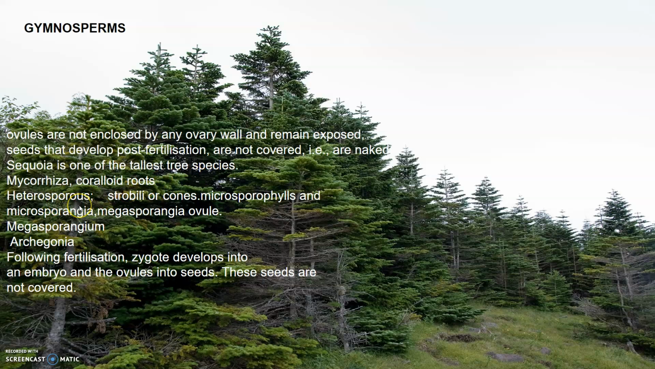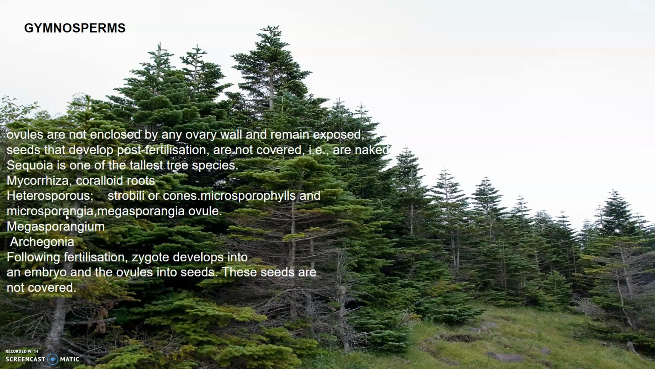Gymnosperms are heterosporous, that is, they produce haploid microspores and megaspores. The two kinds of spores are produced within sporangia that are borne on sporophylls, and they are spirally arranged on an axis to form compact strobili or cones. The microspores develop into the male gametophyte, which is highly reduced and confined to a limited number of cells. This reduced gametophyte is called the pollen grain.